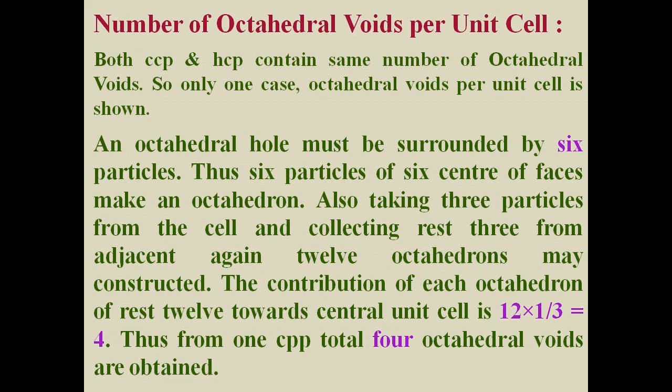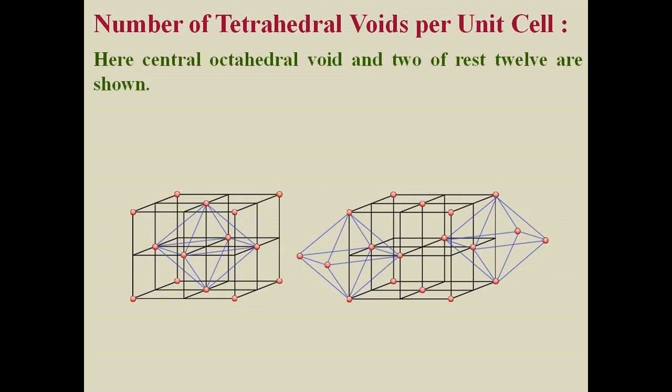Also, taking 3 particles from the cell and collecting the remaining 3 from adjacent cells, again 12 octahedra may be constructed. The contribution of each of the remaining 12 octahedra towards the central unit cell is 12 into 1/3 equals 4. Thus, from one CCP, a total of 4 octahedral voids are obtained. In the figure, the number of octahedral voids per unit cell is shown. Here, the central octahedral void and 2 of the remaining 12 are shown.